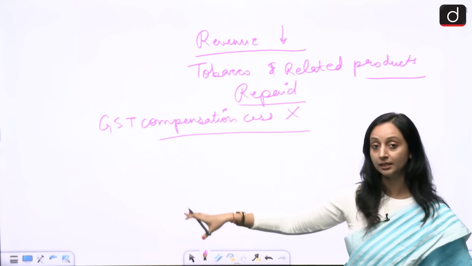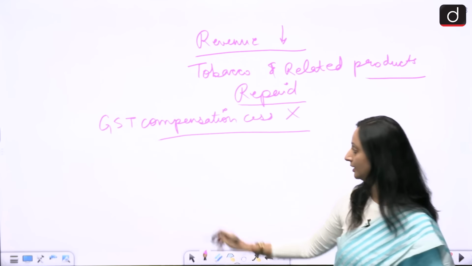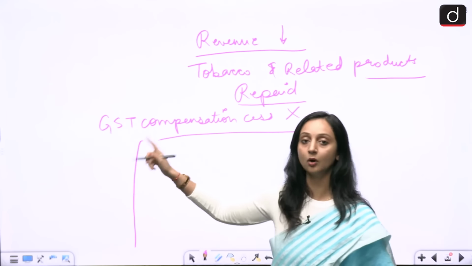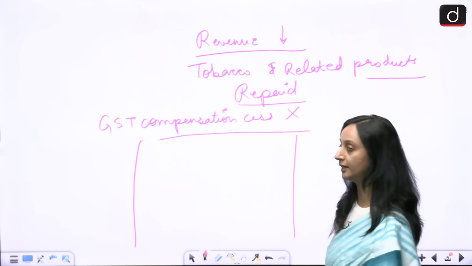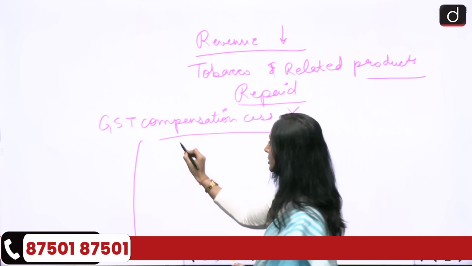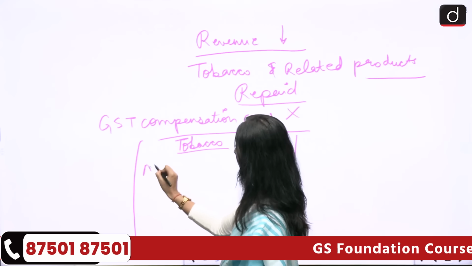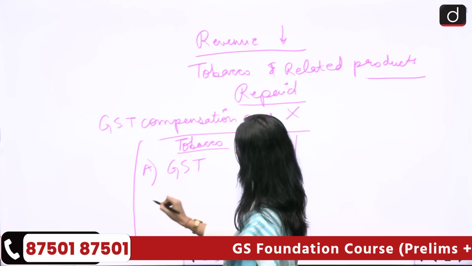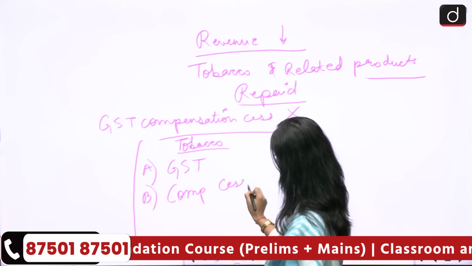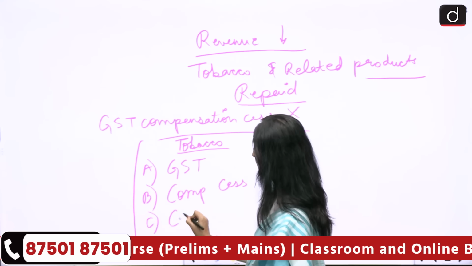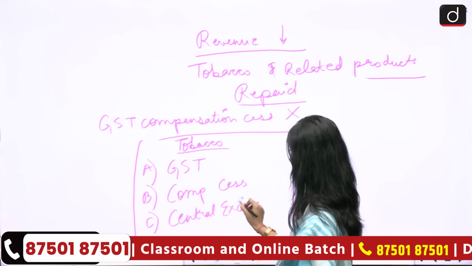Now, does this mean that tobacco and related products are going to get cheaper? No. Because in place of this, something else is going to happen. Let's see a comparison. Right now, you have a GST compensation cess. If I talk about the tobacco products, there is GST, there is this compensation cess, and we know that there is also a Central Excise duty.